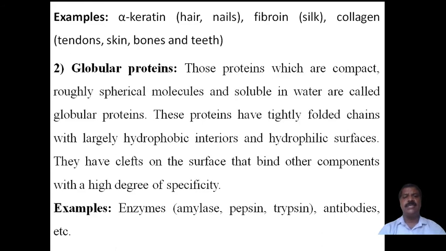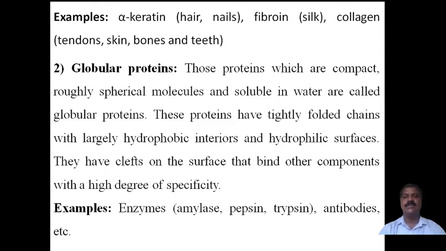These proteins have tightly folded chains with largely hydrophobic interiors and hydrophilic surfaces.